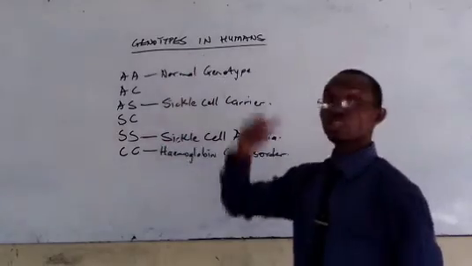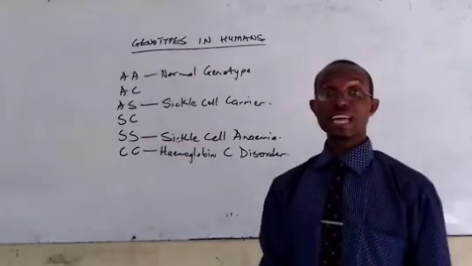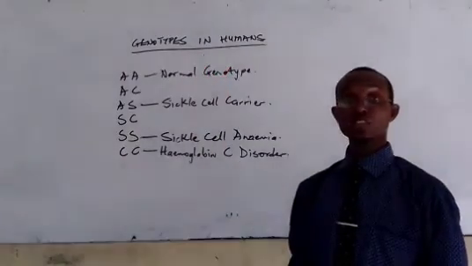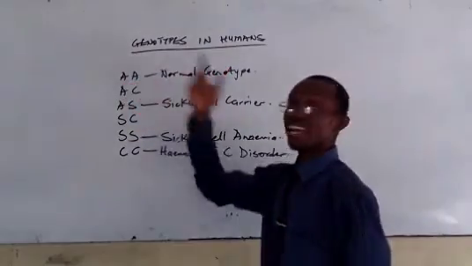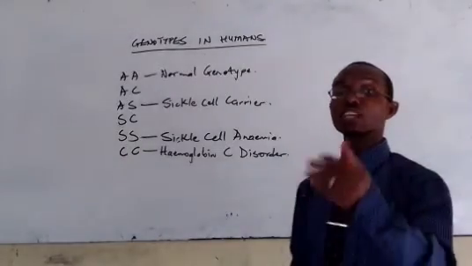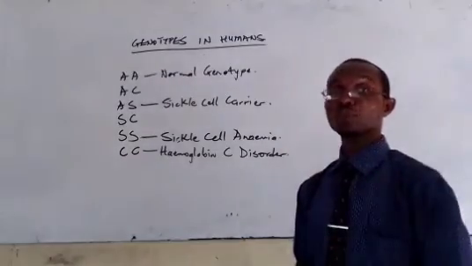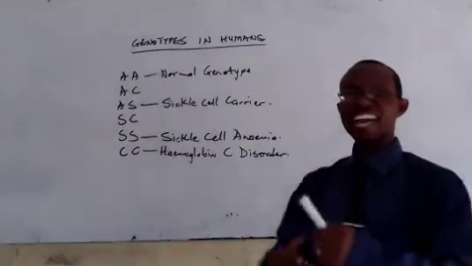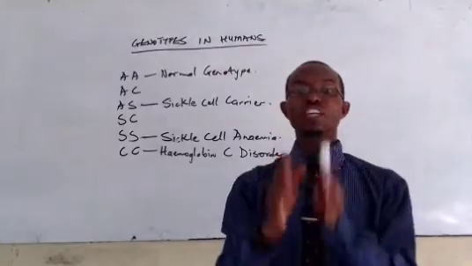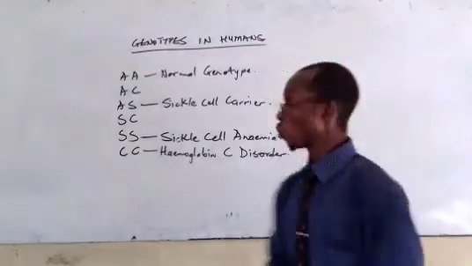Now, let us quickly see the possibility that we can have when we have the genotypes crossing or matching one another. If AA happens to marry any other blood type, that is the reason why it's actually called the normal blood group. If AA gets to marry any other blood type, then there is a very good possibility of a successful home. Why?